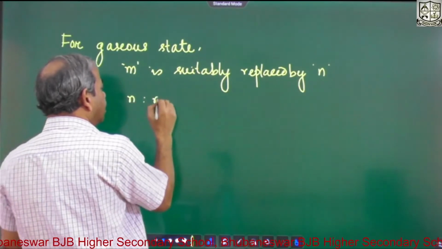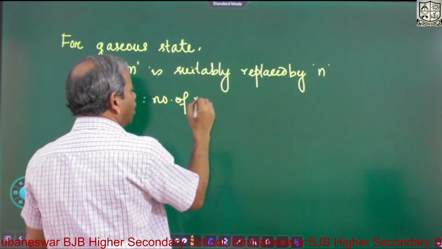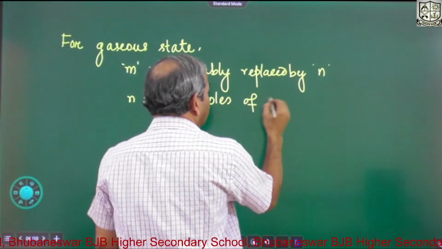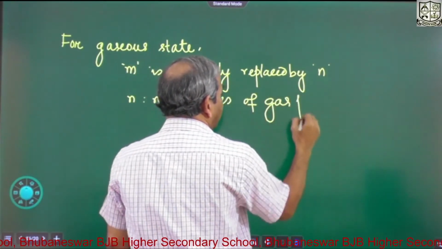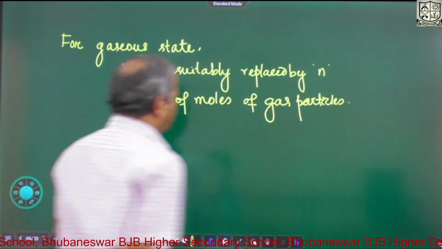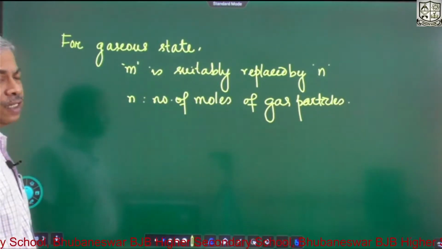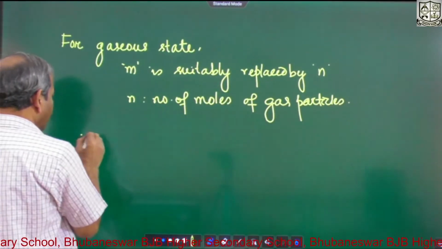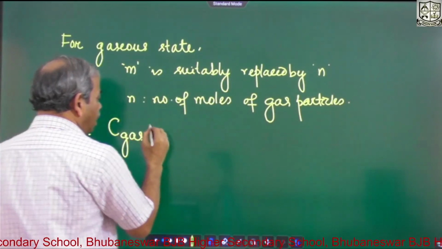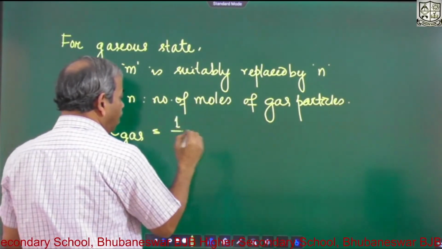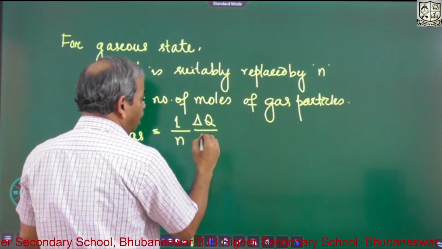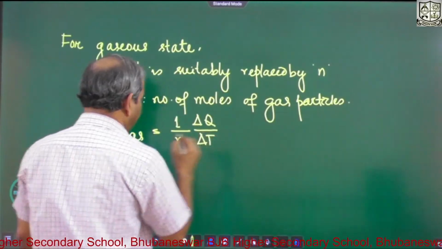N is the number of moles of gas particles. So therefore, the specific heat of gas is defined as 1 by N into delta Q by delta T.